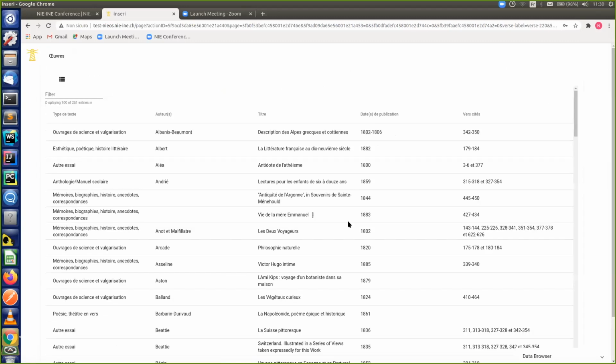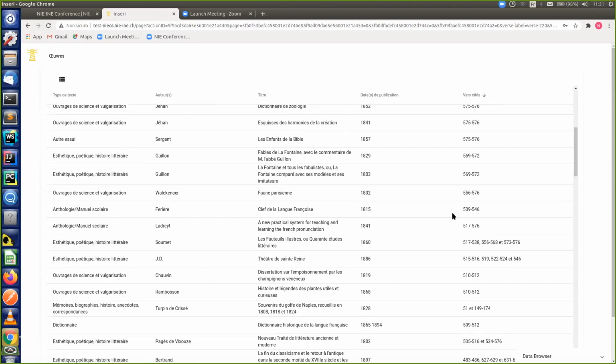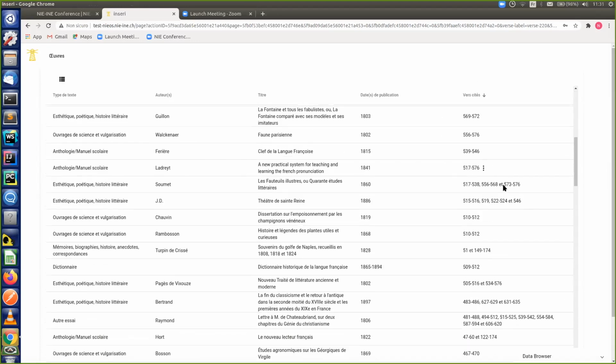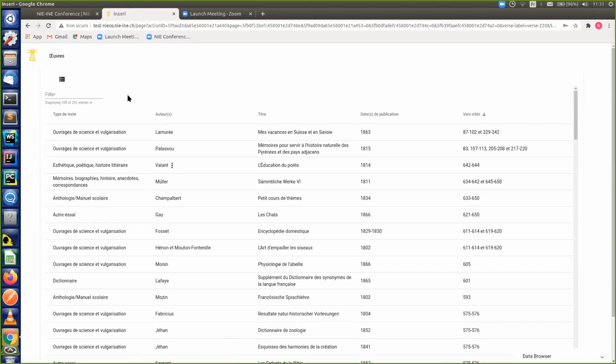where in fact we didn't just add what was on the original DokuWiki, so the author and the title and the type of text, but we were able, for example, to do some counts, and for each work we give the exact sequence of the cited verses, so that you can look for them. Now the order is not yet defined very well, but you can add really a lot of information here very freely.